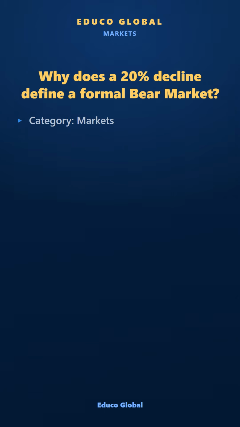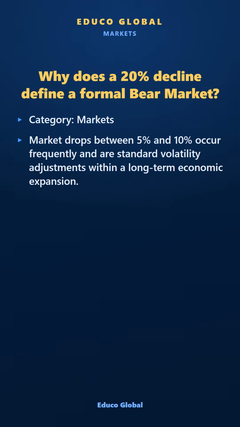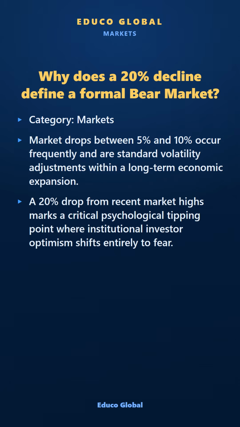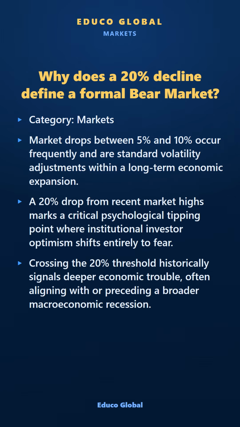Category: Markets. Market drops between 5% and 10% occur frequently and are standard volatility adjustments within a long-term economic expansion. A 20% drop from recent market highs marks a critical psychological tipping point where institutional investor optimism shifts entirely to fear. Crossing the 20% threshold historically signals deeper economic trouble, often aligning with or preceding a broader macroeconomic recession.